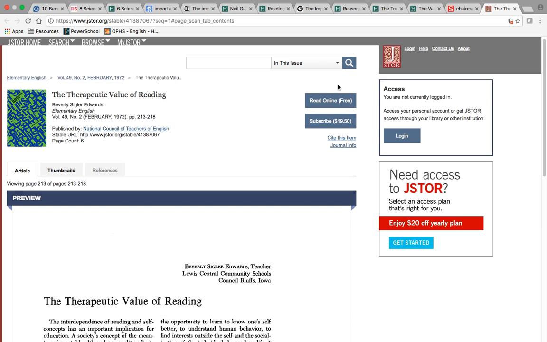I'm too lazy to do that right now. But it tells us the page numbers of this book, so we're looking at 213 to 218. It's published by the National Council of Teachers of English. This is a great resource to use. You know, it's teachers teaching teachers.